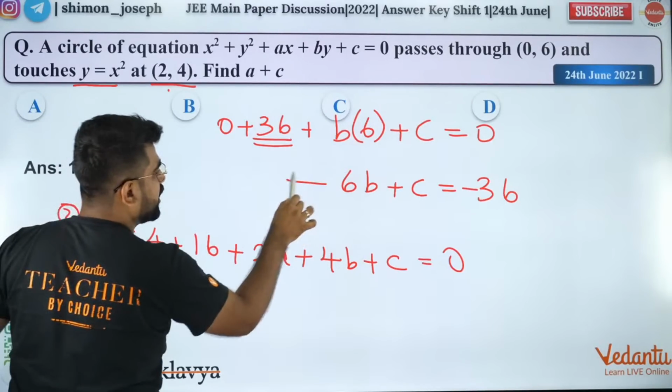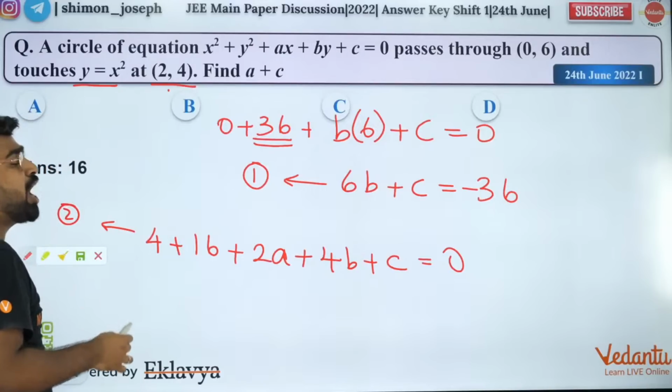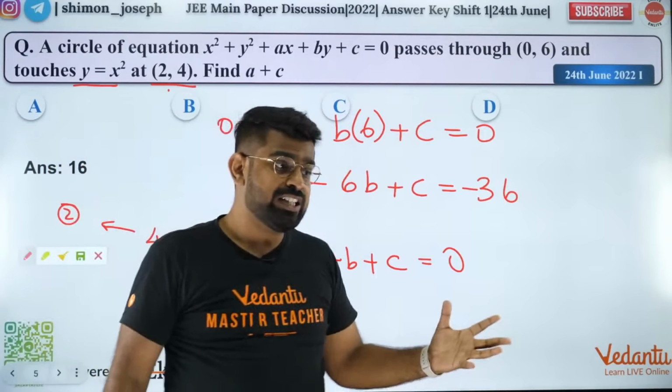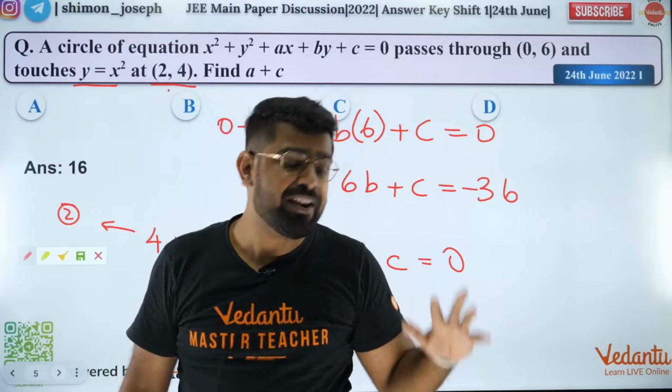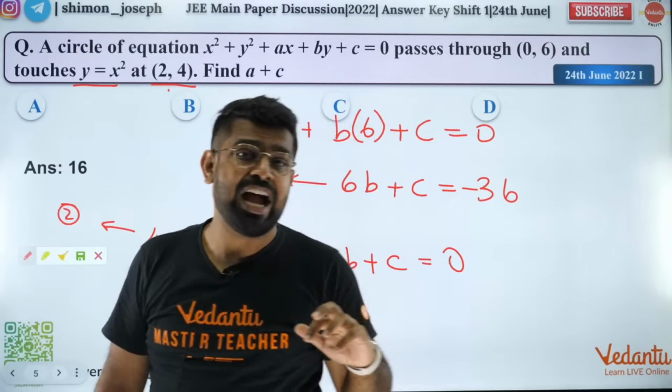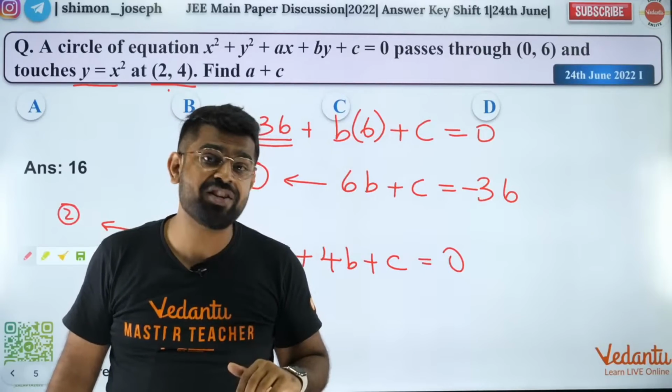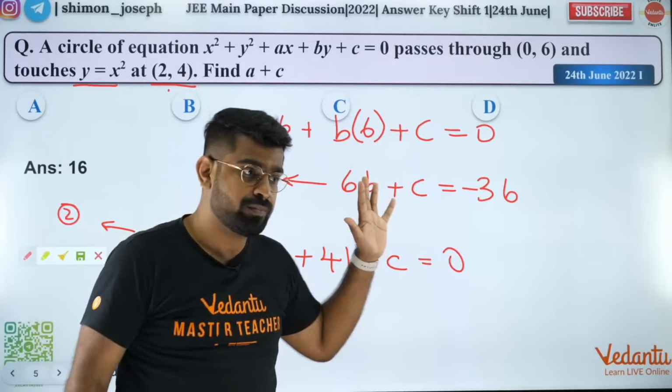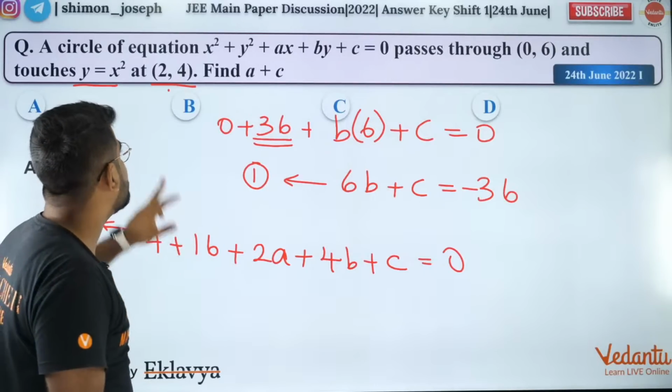This is the first equation. Sir, one more we need, because you told us if you have 3 unknowns and if you have 3 equations, only then you can solve it. Got it? So the third equation, how will you get it?